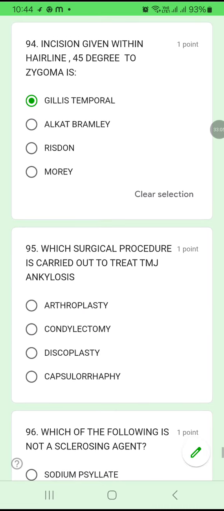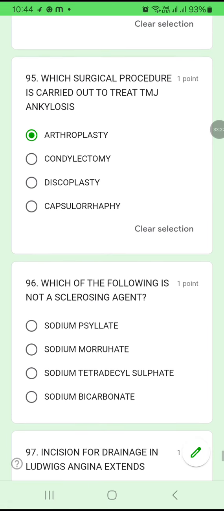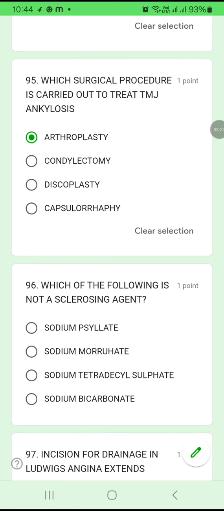94A. 95. Which surgical procedure is carried out to treat TMJ ankylosis? Arthroplasty, condylectomy, discoplasty, or capsulotomy. The one carried out to treat TMJ ankylosis is arthroplasty. 95A. Arthroplasty.